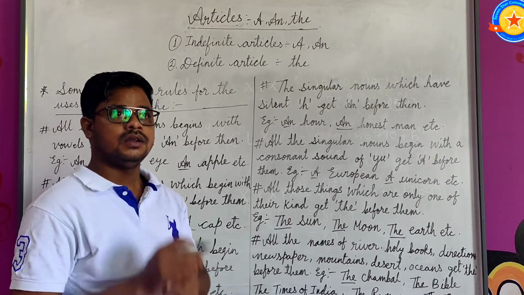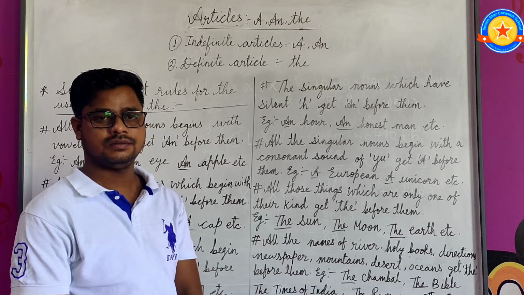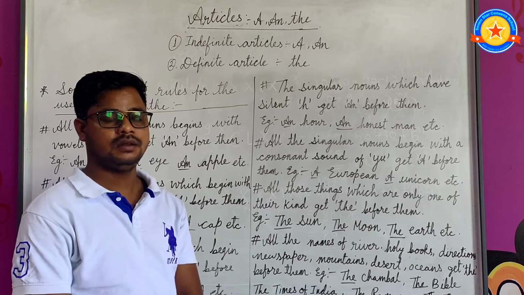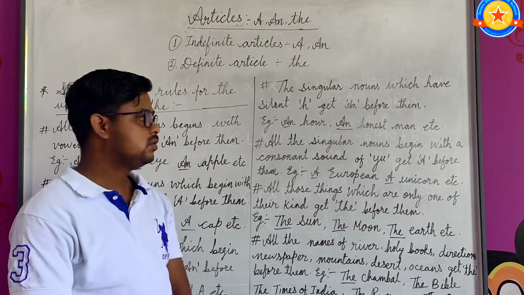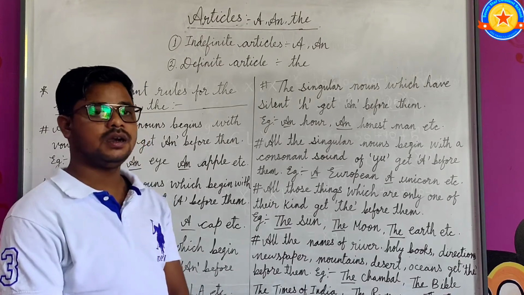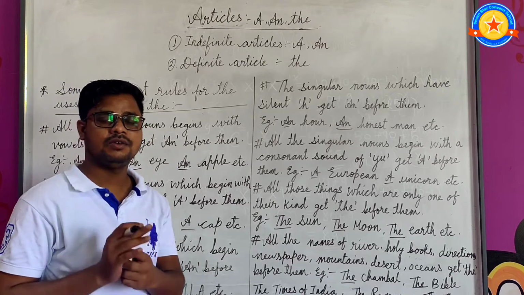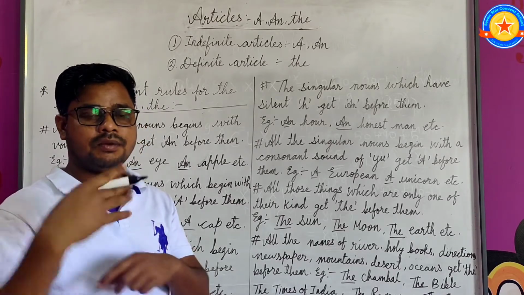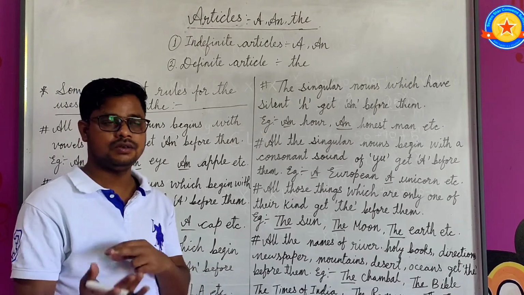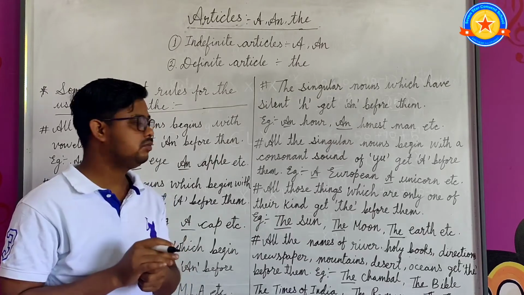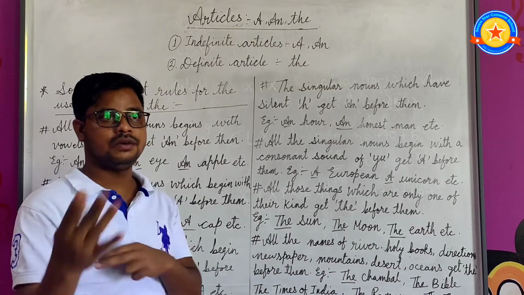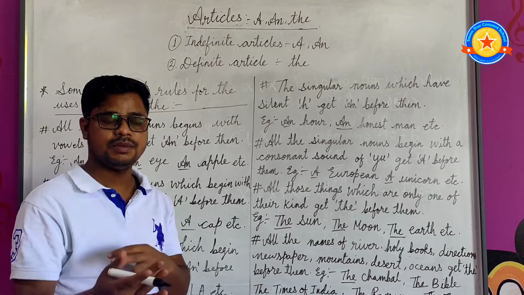In English, determiners are very important if you want to speak perfect or fluent English. So you must have knowledge of the parts of speech, determiners, articles, and a, an, the. Here I am going to tell you some important rules on how to use a, an, and the, and where to use them. I have written some rules here. If you apply them in your sentences, you can speak better English.